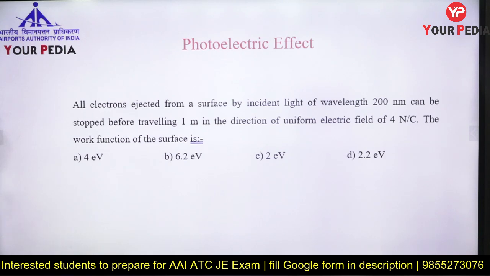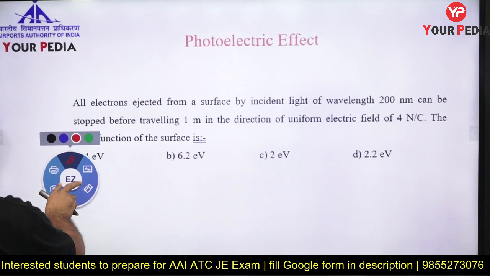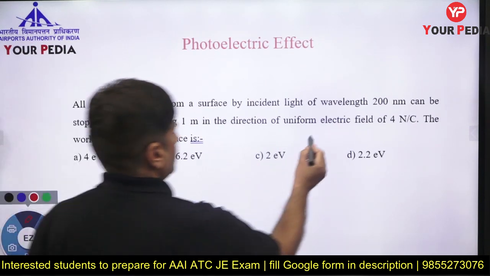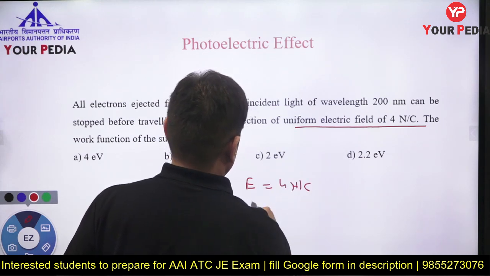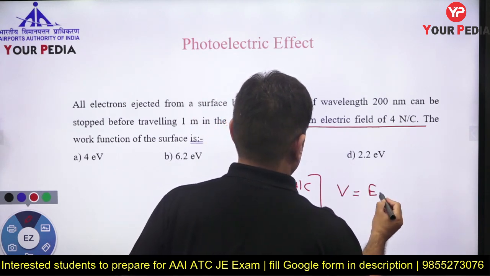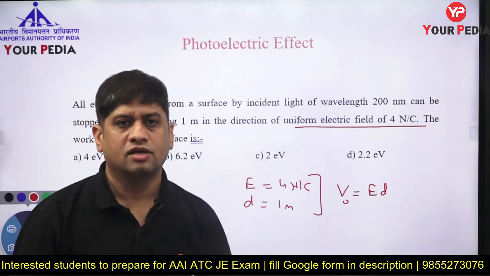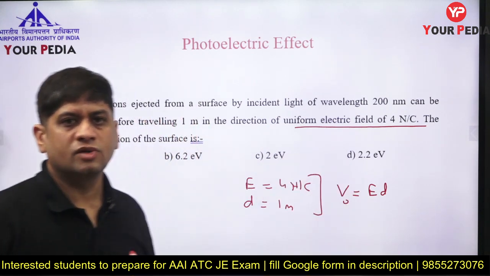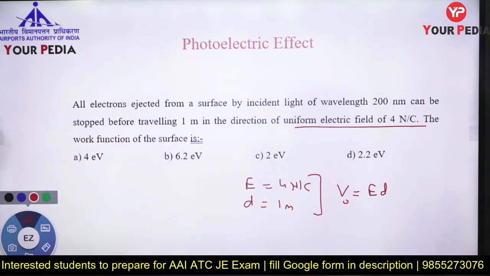All electrons ejected from the surface by incident light of 200 nanometer can be stopped before travelling 1 meter in the direction of a uniform electric field. Now see carefully. What is the stopping voltage? The electric field is given, 4 Newton per coulomb. Distance is given, 1 meter. So if electric field and distance are given, stopping potential can be calculated. Potential difference is E into d. So that gives me the stopping potential.